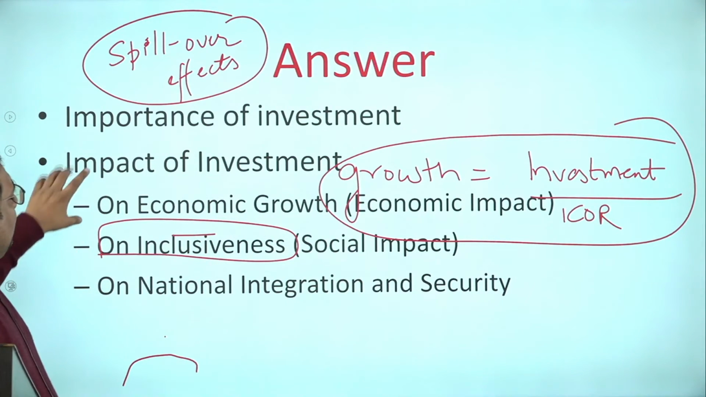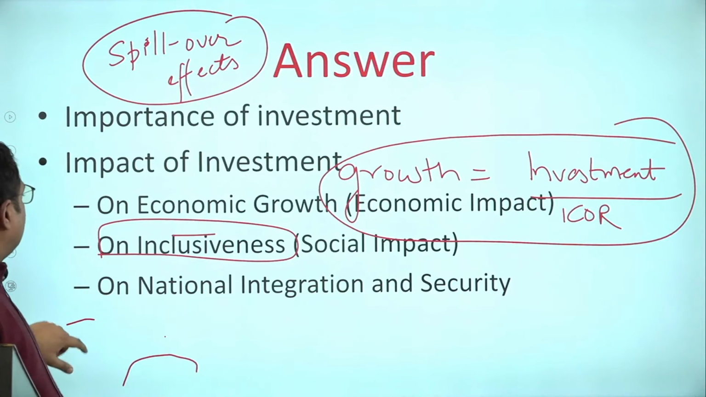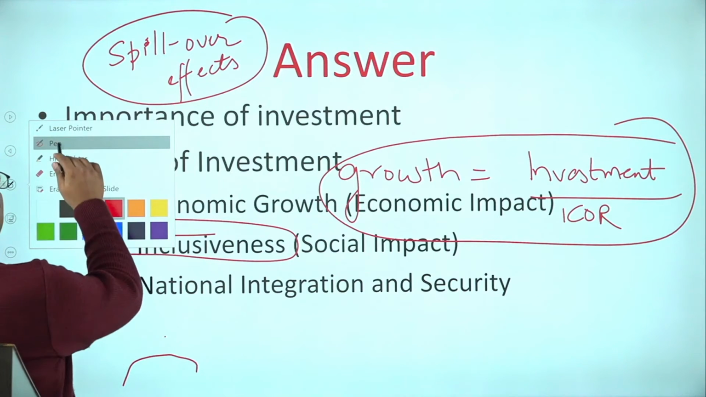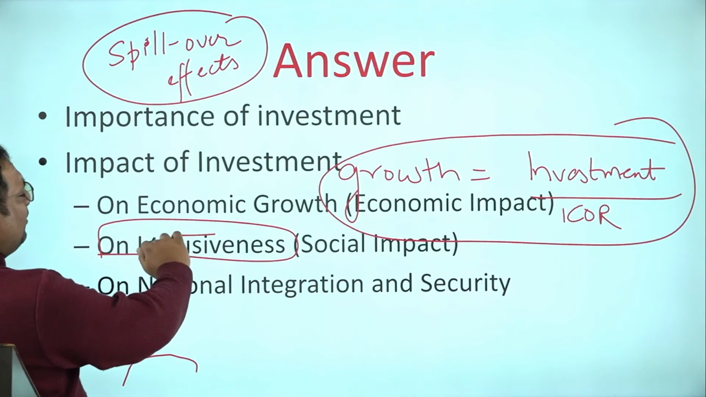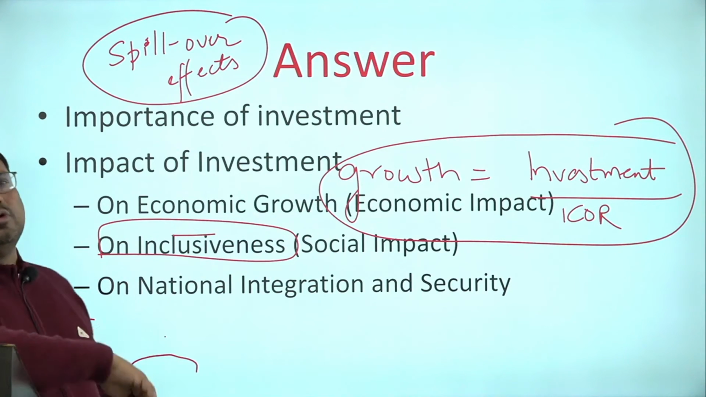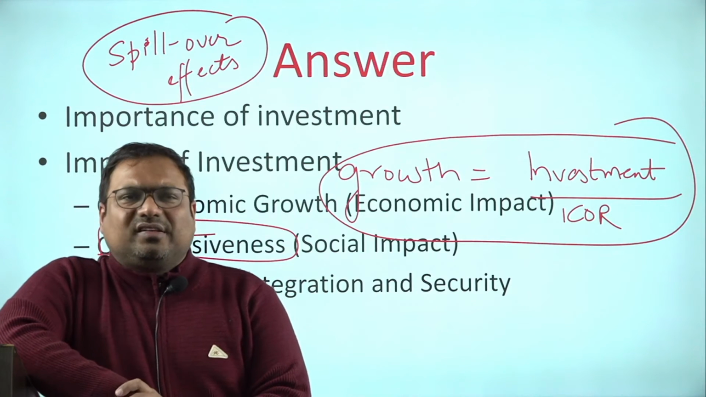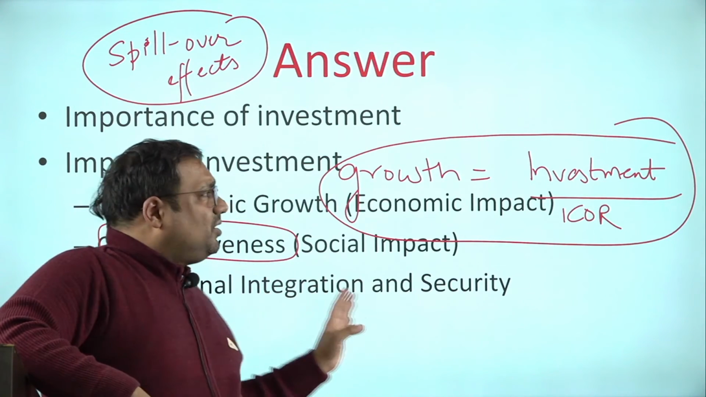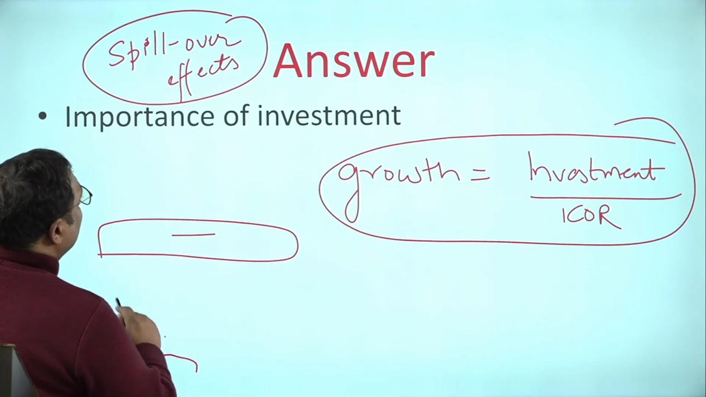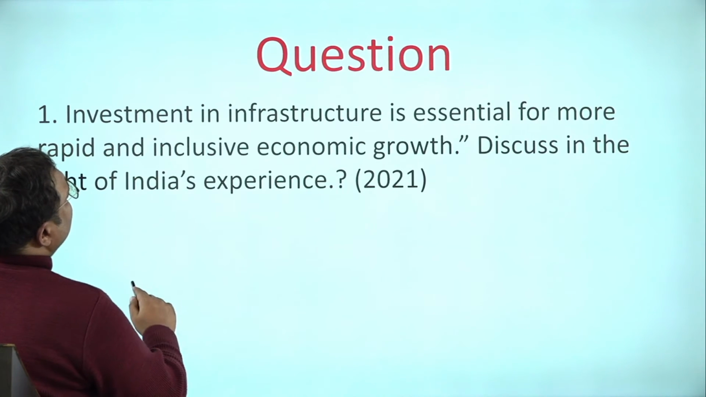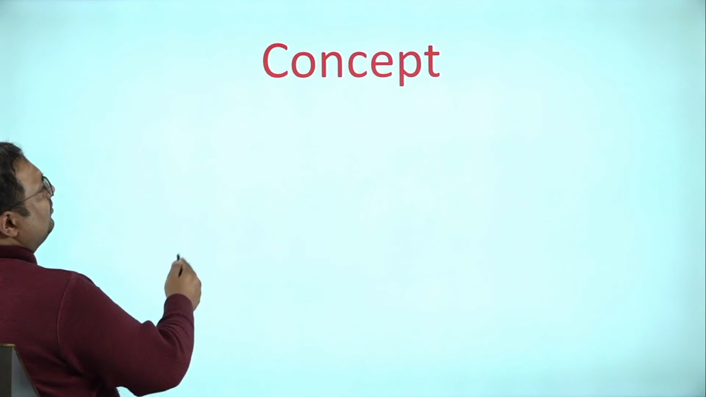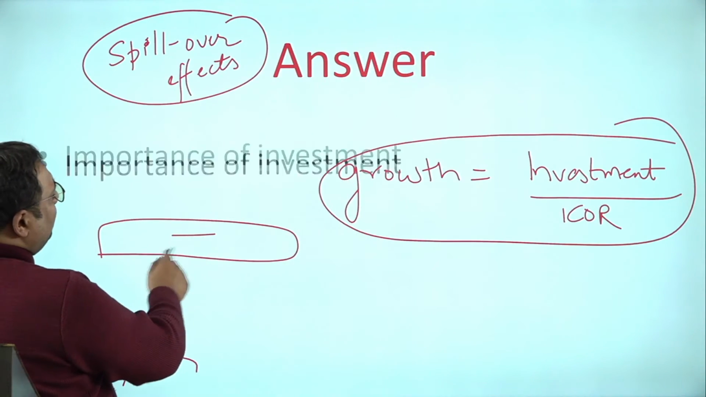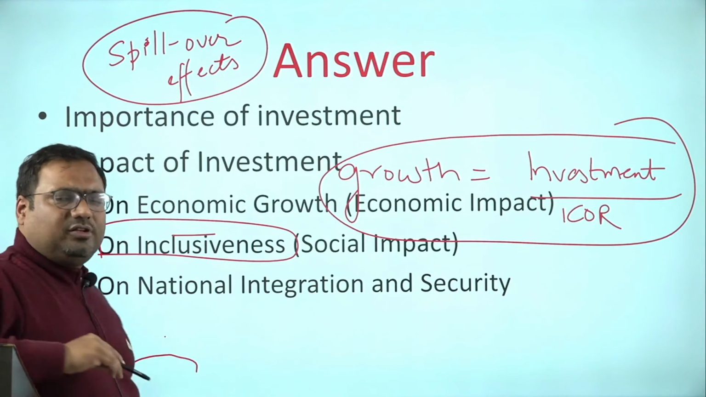So here you have answered the national security dimension also, and with that, basically we have covered both the aspects, rapidness in economic growth and inclusiveness also. Now, what is India's experience? Because the question has asked you that. Look at the question again. Discuss in the light of India's experience. So, in that context, you can use that example of northeast of India.